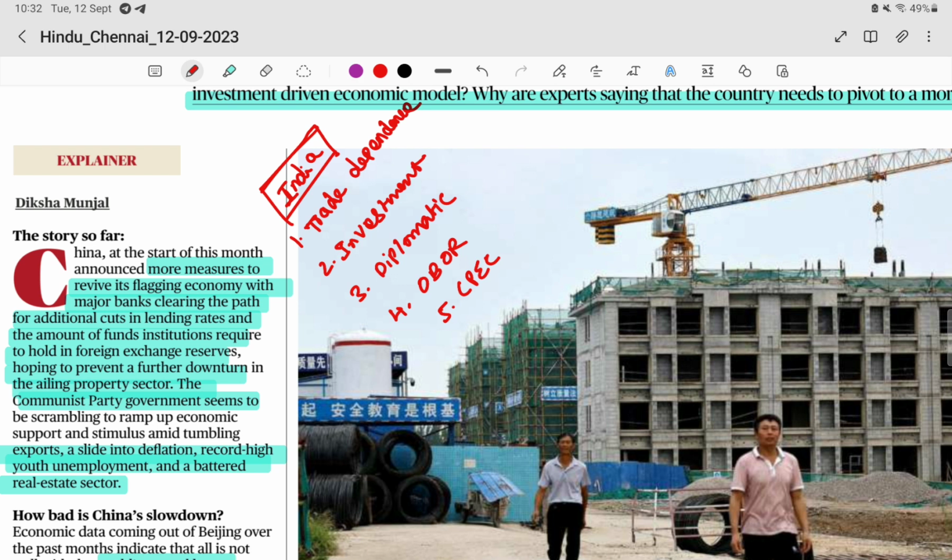Then, on the diplomatic side, if China is slowing down, it cannot develop its One Belt One Road policy, and the growth of the China-Pakistan Economic Corridor will also slump. That is some kind of positive for India, because India has not joined China's flagship One Belt One Road initiative. So diplomatically it is positive, but economically, the dependence for raw materials is not good for India.